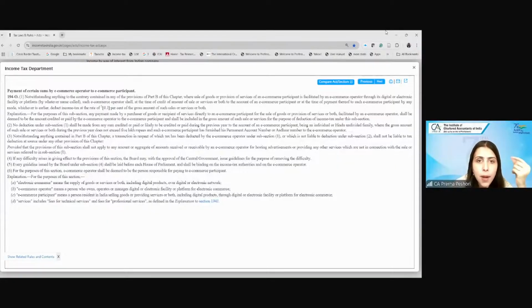Who is an e-commerce participant? An e-commerce participant means a person resident in India who is selling goods or services, including digital products, through this digital or electronic facility or platform.